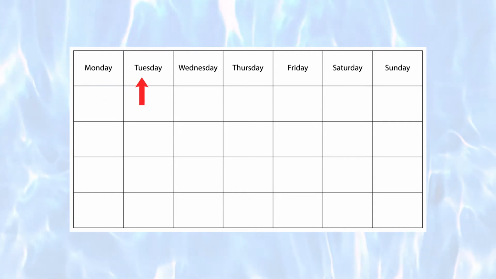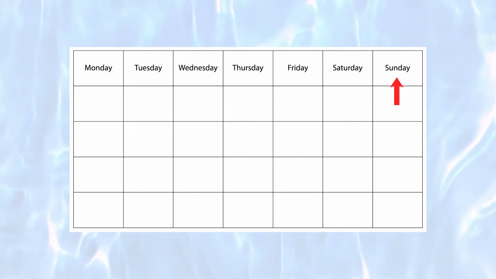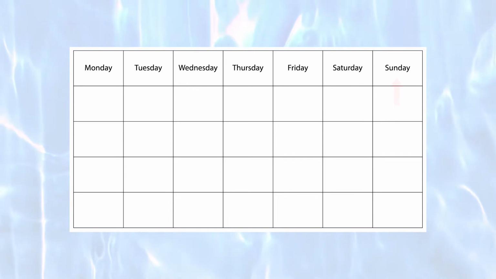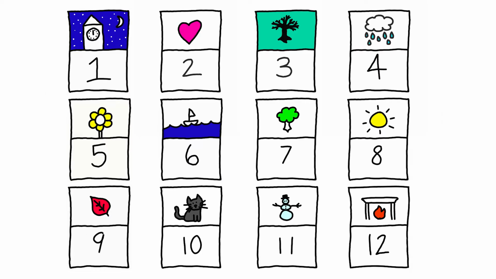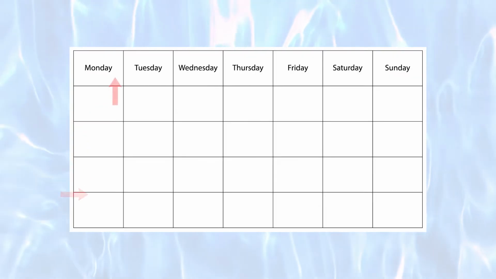How many days are in a week? There are 7 days in a week. A week has 7 days. 1 year, 12 months, 4 weeks, 7 days.